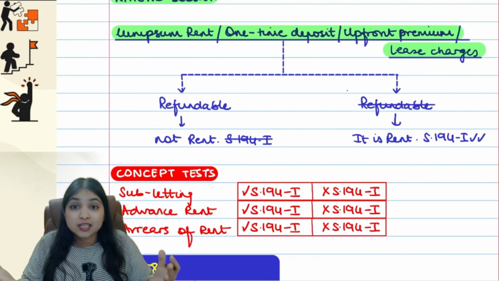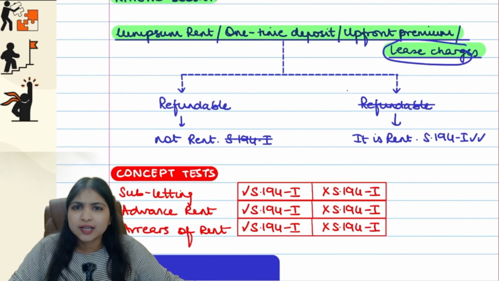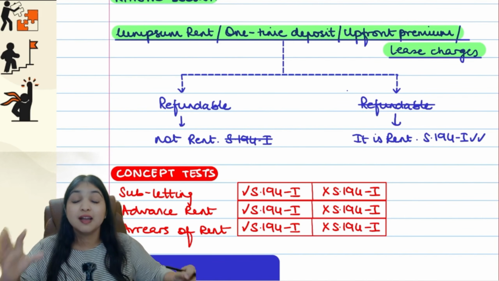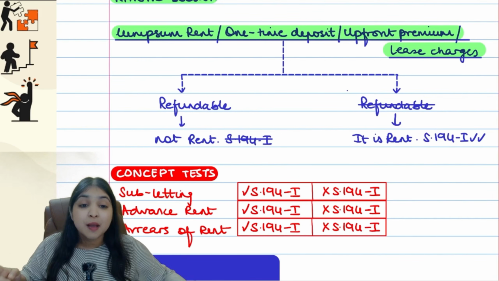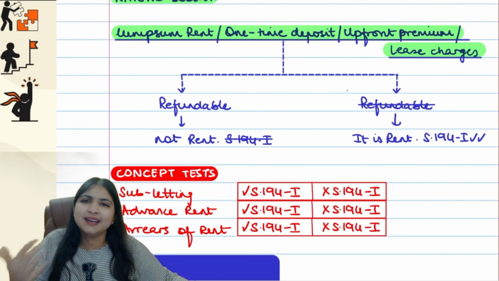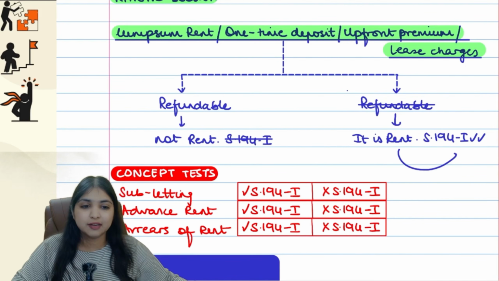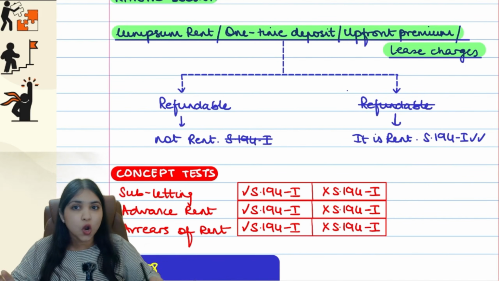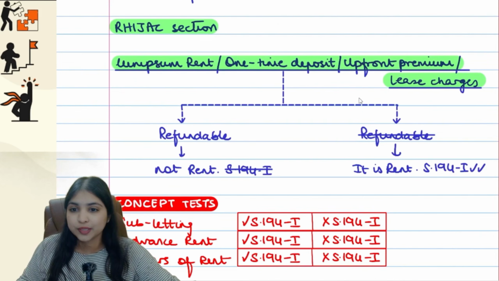So on the lump sum deposits, whether you call it one-time deposit, upfront premium, or lease charges, whatever name you want to give it, if it is refundable, then it is not rent. If it is not rent, then no TDS. But if it is not refundable, then it is definitely rent, and 194I TDS will apply. Alright everybody, that's it. This is your main section, section 194I along with the special points.